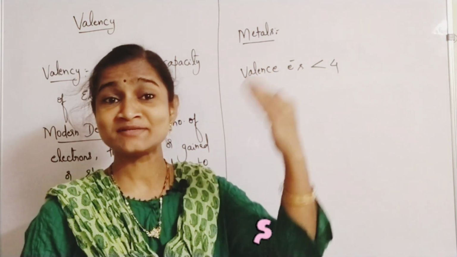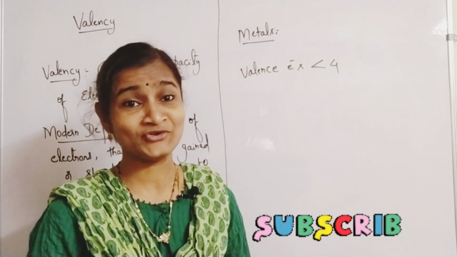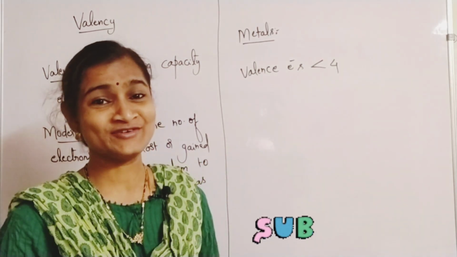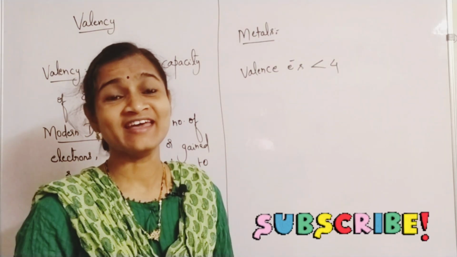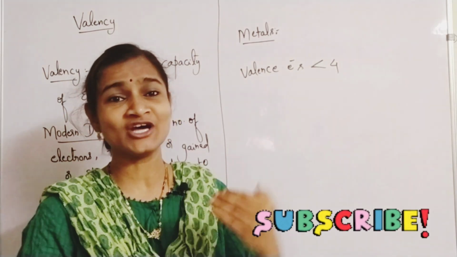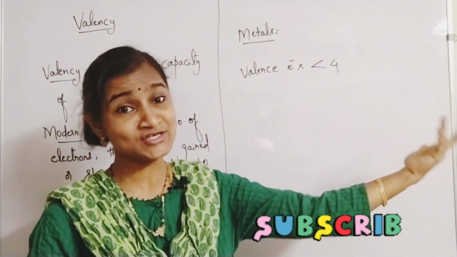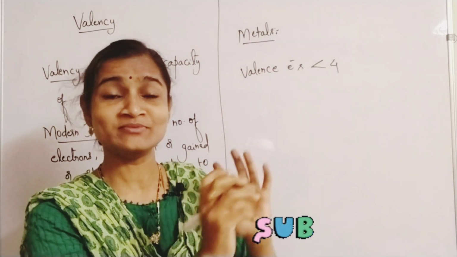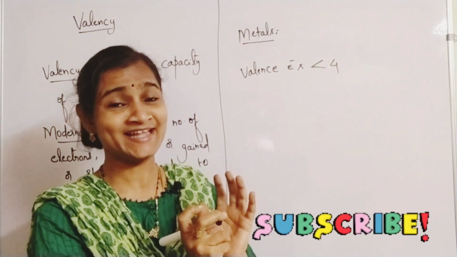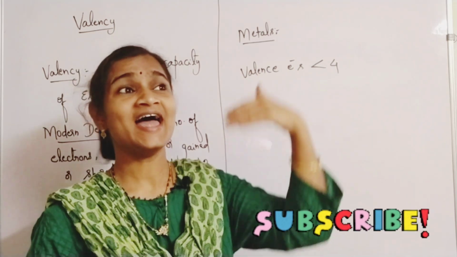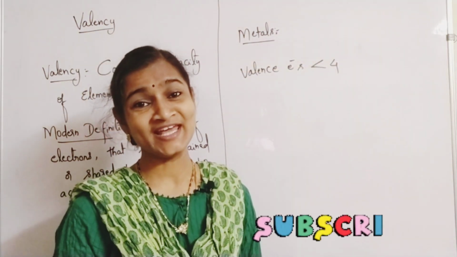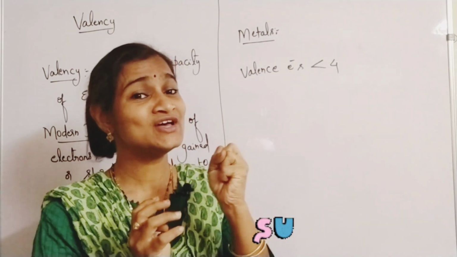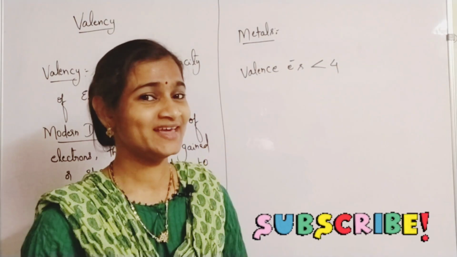Like last bench children, they play a very important role, isn't it? And the teacher's attention will be totally on the last bench children only, isn't it? So valence electrons always try to move out of the influence of the nucleus. Imagine the classroom to be like an atom. I always say like that only. The teacher is the nucleus and the children of the last bench are valence electrons. They always try to escape and the teacher has to catch hold of them, isn't it?